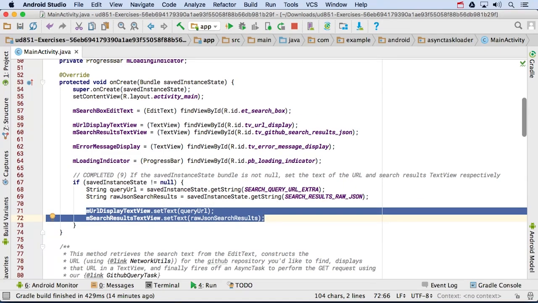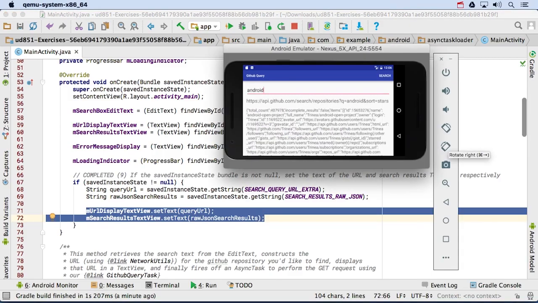Finally, in onCreate, if the saved state bundle is not null, we retrieve the values and restore the text to both views. And here's how that app works now.